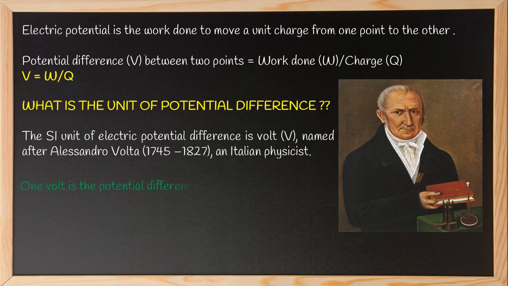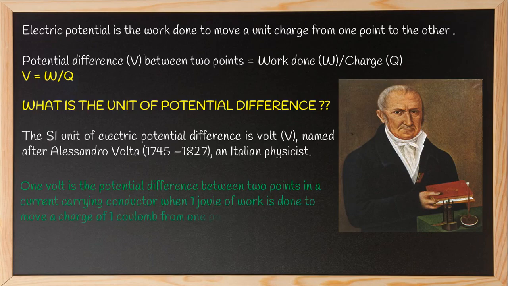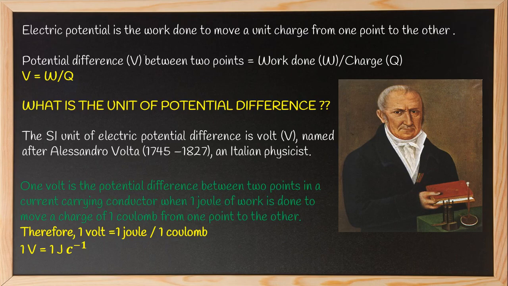1 volt is the potential difference between 2 points in a current carrying conductor when 1 joule of work is done to move a charge of 1 coulomb from one point to the other. Therefore, 1 volt is equal to 1 joule per 1 coulomb. It is 1V is equal to 1 J per coulomb. So basically 1 volt is nothing but the potential difference between the 2 points, that is point A and point B, in a particular current carrying conductor when 1 joule of work is done to move a charge of 1 coulomb from one point to the other.